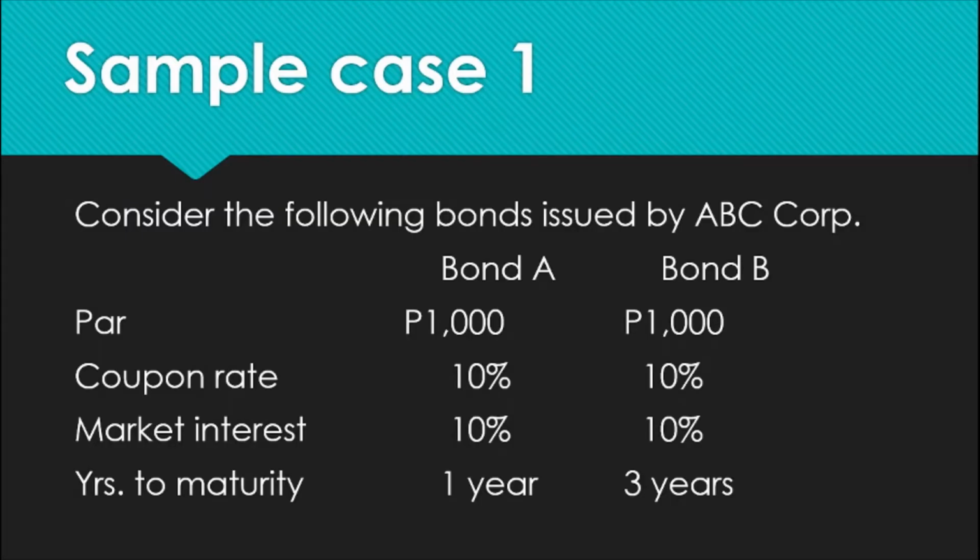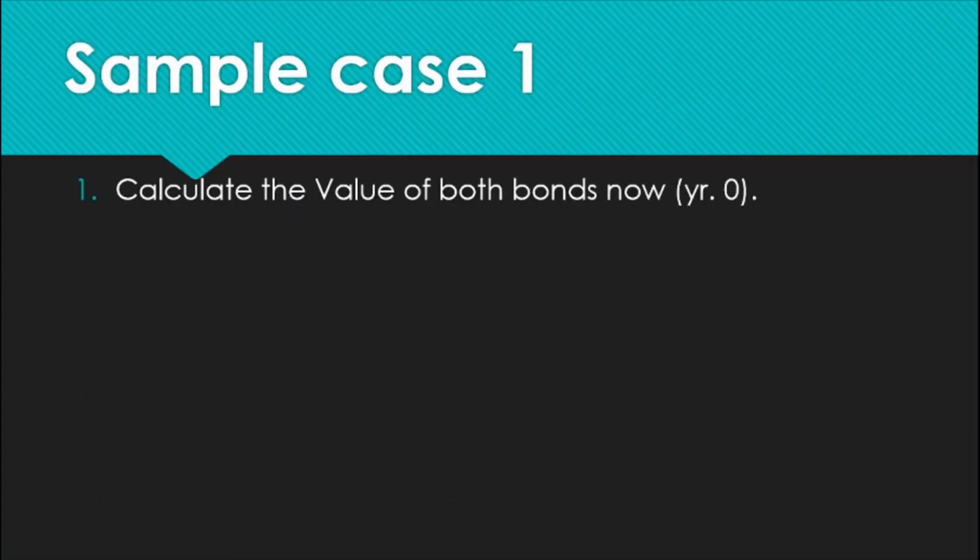Sample case number 1. Consider the following bonds issued by ABC Corporation. We have bond A and bond B, both with a par value of 1,000 pesos, a coupon rate equal to the market interest of 10%. The difference, however, lies in the years to maturity. Bond A has a remaining 1 year to maturity, while bond B has 3 years to maturity. Let us calculate the value of both bonds now, assuming today is year 0.